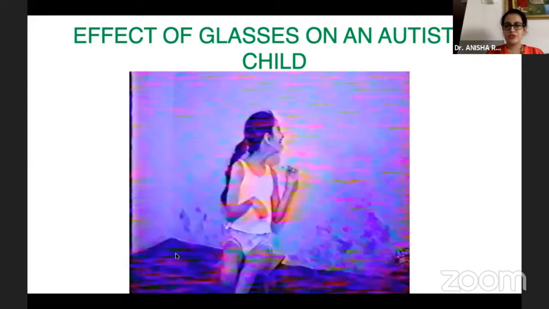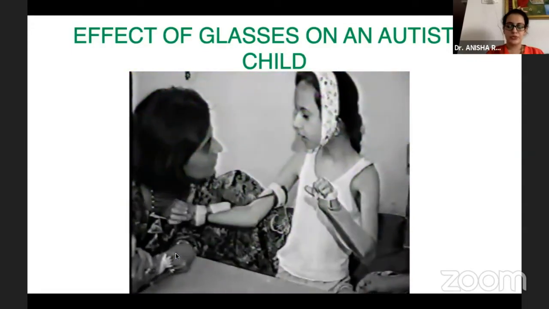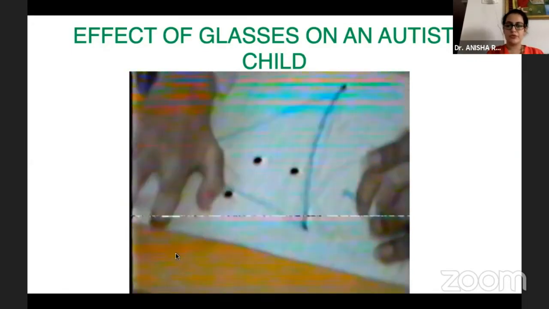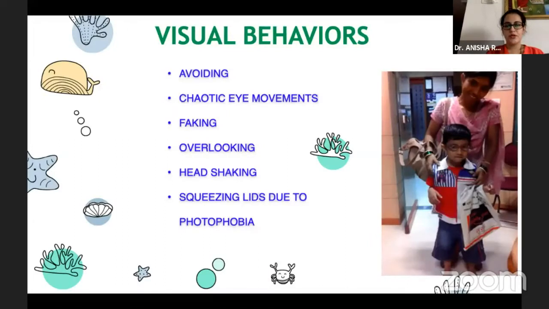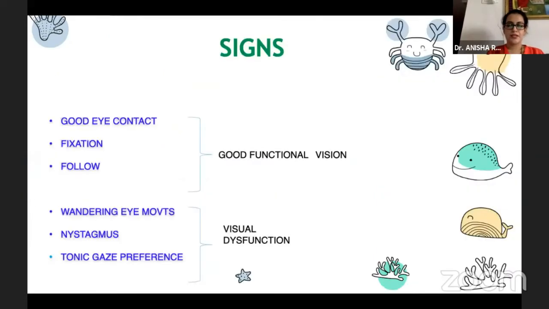Without glasses, she was disoriented, but as soon as she got the glasses, she started performing well. Now in visual behaviors, there's a lot of avoiding, chaotic eye movements, faking, overlooking, head shaking, and squeezing lids due to photophobia. And the signs which we are supposed to look out for when these children are not giving us vision,